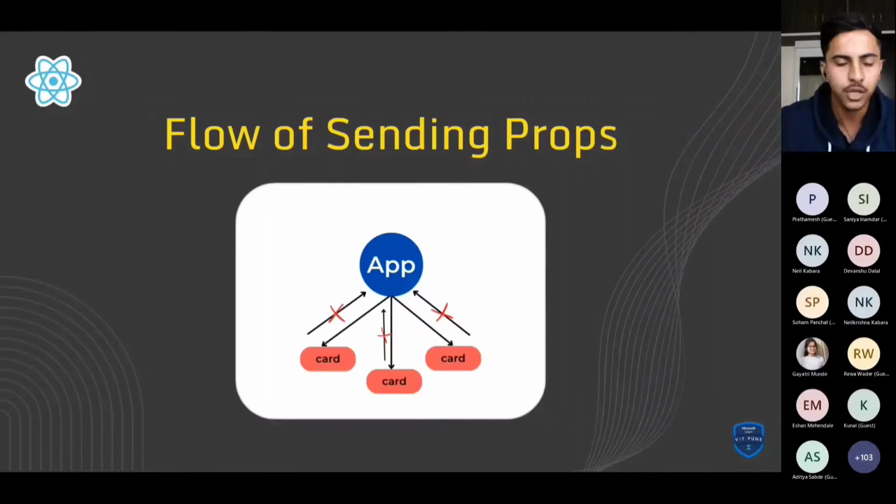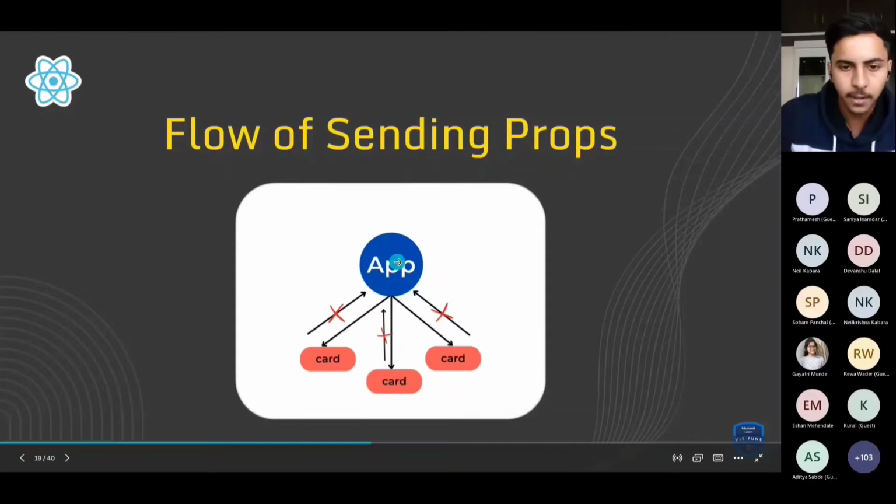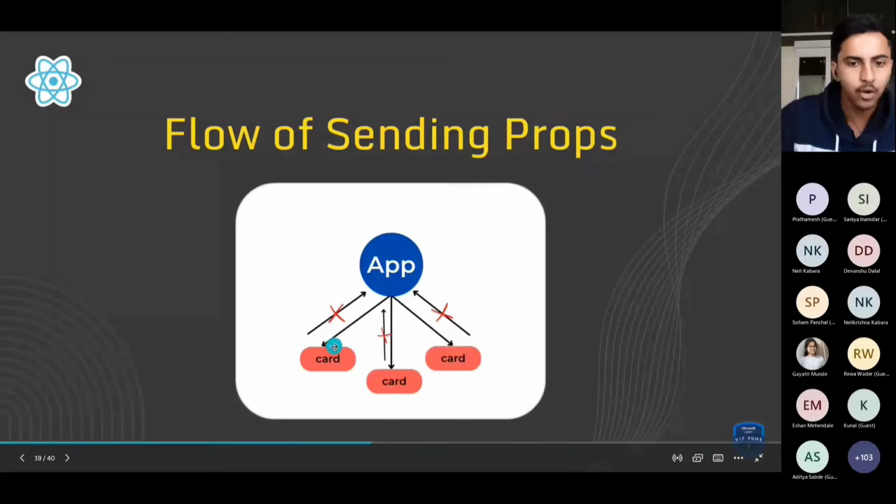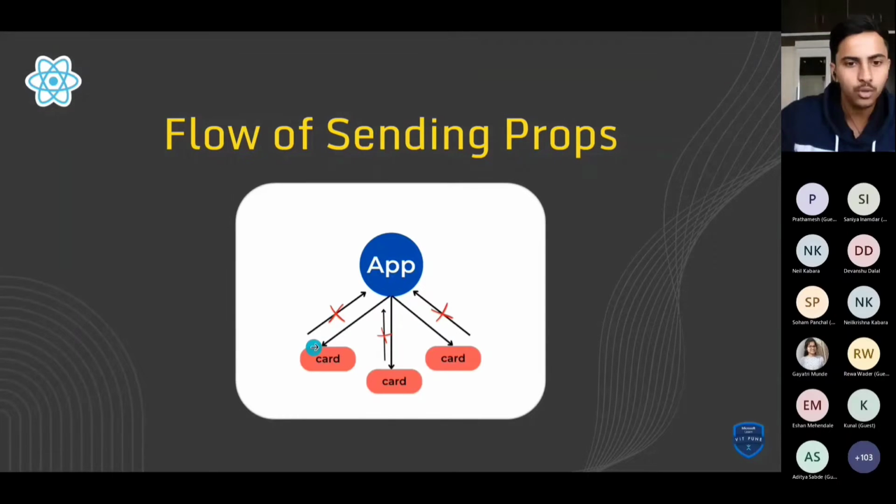Let's say you are visiting the Amazon website. There you can see the app component, which is the main component. Then I search for mobile phones and different cards pop up in front of me: iPhone, Samsung, Xiaomi. In this case the app component is the parent component and the different card components are the child components. As you can see from the arrow, we can send props from the app component to the card component. We cannot pass props from the child component to the app component.